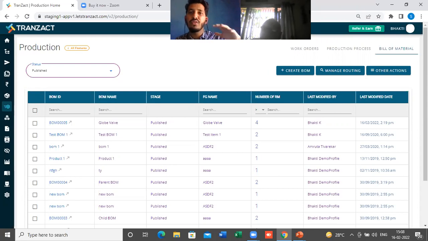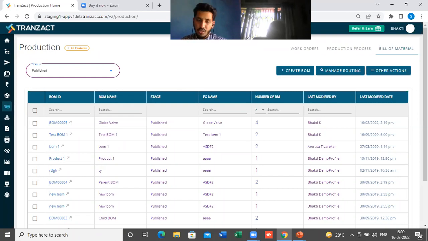For example, if you receive the order from your client, or if your client gives you a purchase order, then in the system, you will book an order confirmation, which is a sales order. Now, once you book the sales order, automatically the work order will get created in the system. That part will be handled by your sales or marketing team, creation of the sales order. Now your design team will get to know these are the orders, or these are the finished goods. Now they will check whether the bill of material is present or not. If not, they will create a new bill of material in the system, or the recipe of that product.